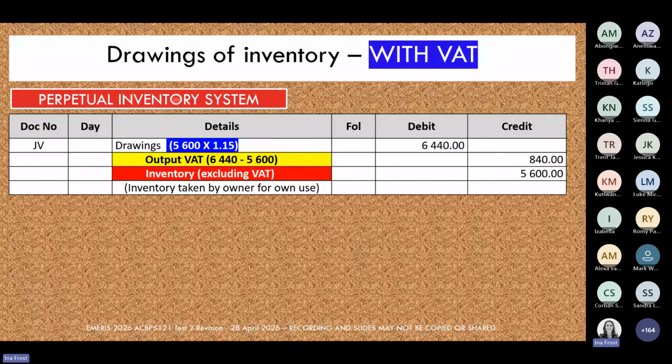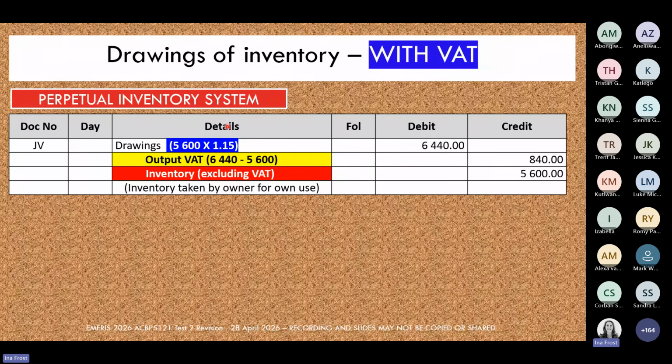And as we said, we're going to debit the drawings account. We're crediting the inventory account. But remember, there is also a VAT impact. When the owner takes inventory out of the business, it does have a VAT impact. So we also need to bring in an output VAT entry.